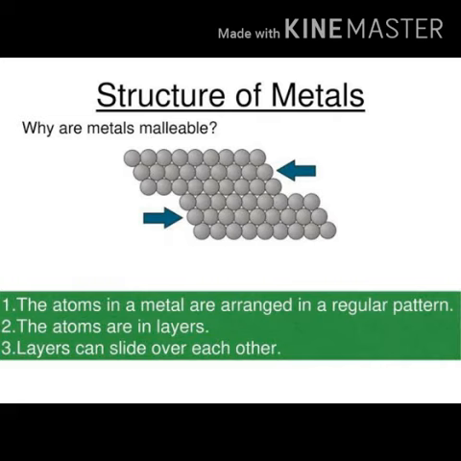The atoms in a metal are arranged in a regular pattern. When a force is applied to a metal, the layers of atoms slip over each other. Metal does not break, but it does change shape. Although metals are dense and strong, they can be easily shaped by hitting them with a hammer.